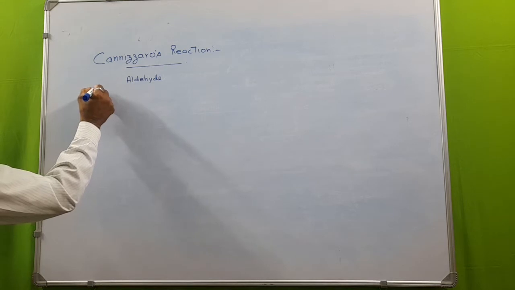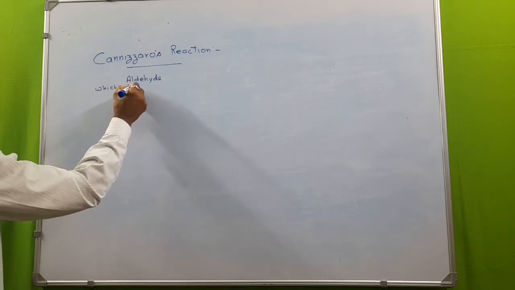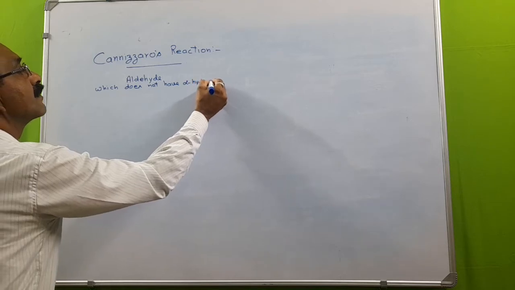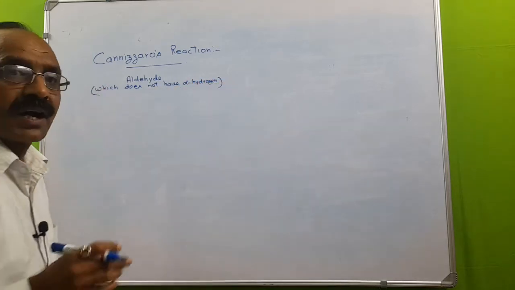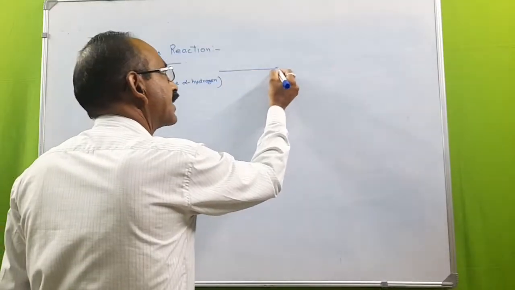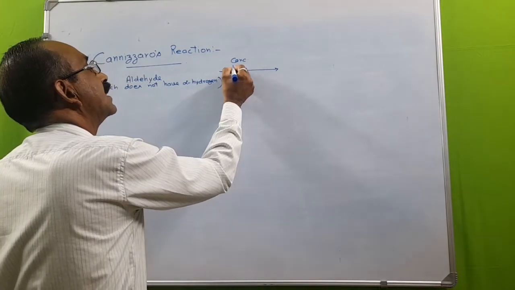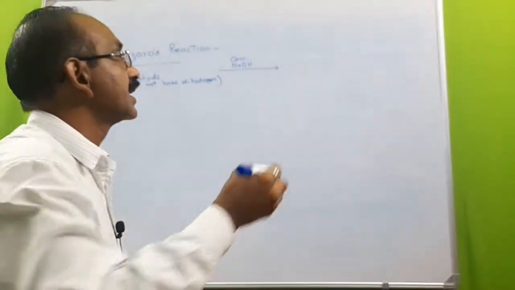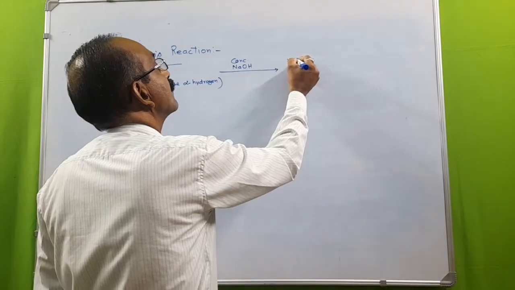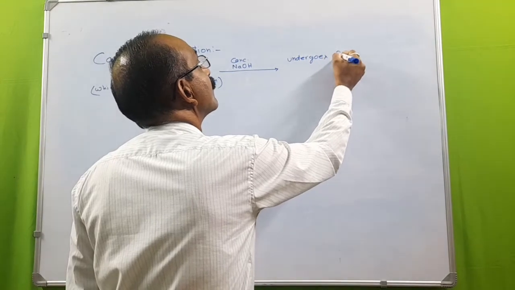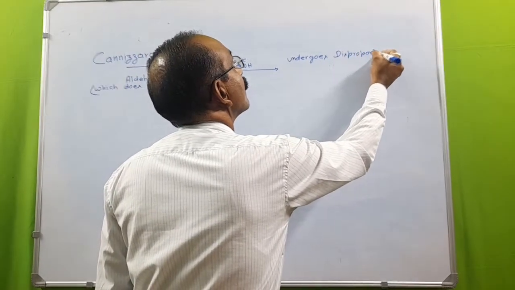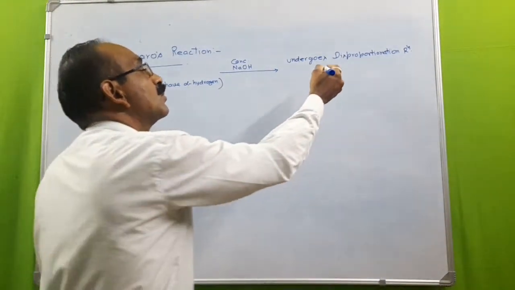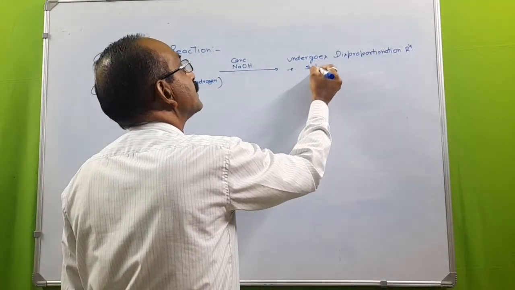Aldehydes which do not have alpha hydrogen, when they are treated with concentrated alkali like NaOH, KOH, undergo a disproportionation reaction.